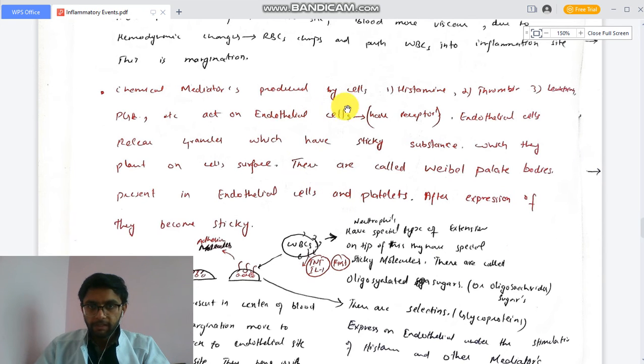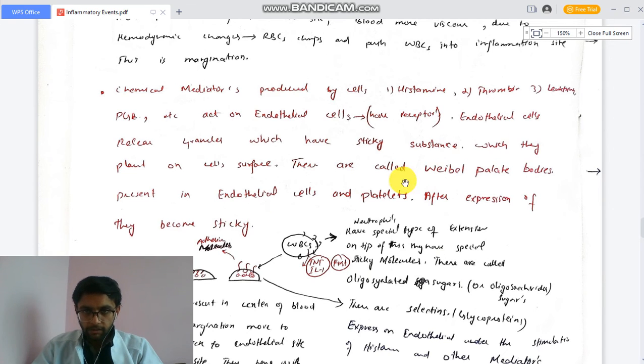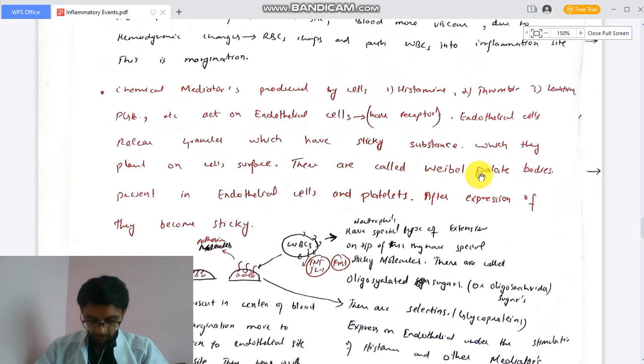Chemical mediators produced by cells, like histamine, thrombin, leukotrienes and prostaglandins, act on the endothelial cells, which have receptors. Endothelial cells release granules which have sticky substances that they place on the cell surface. These are called Weibel-Palade bodies, present in endothelial cells and platelets. After expression they become sticky. So the endothelial cells have some specific receptors which are stimulated, and they release some sticky molecules. These sticky molecules are Weibel-Palade bodies. This is important. These Weibel-Palade bodies stick the WBC to the injured site.